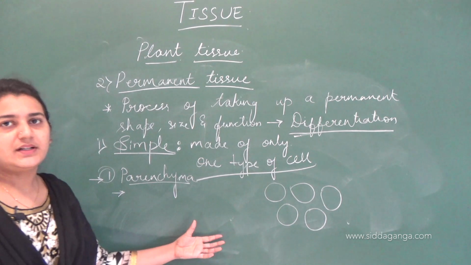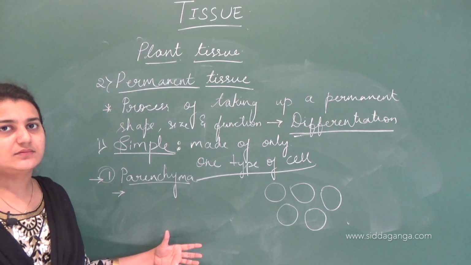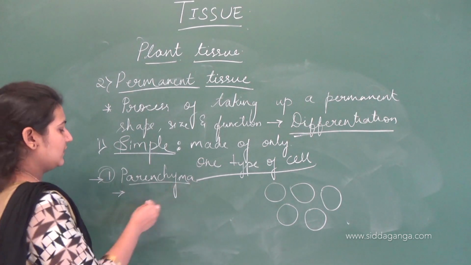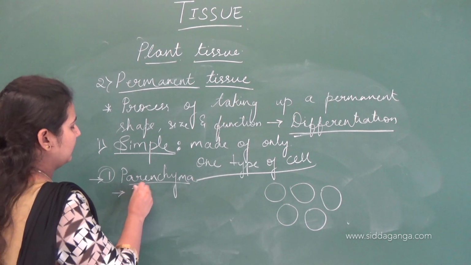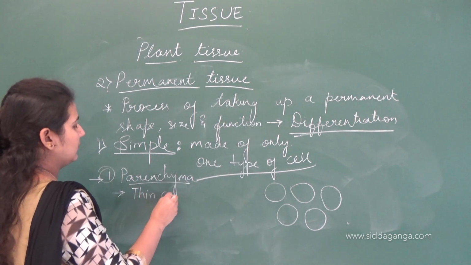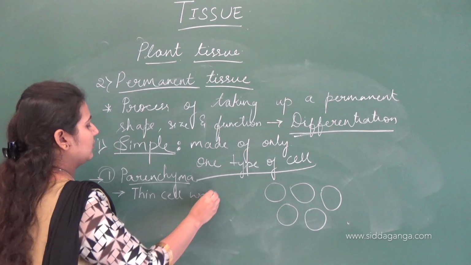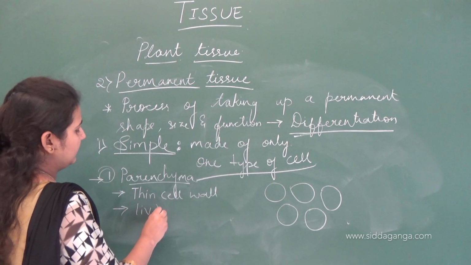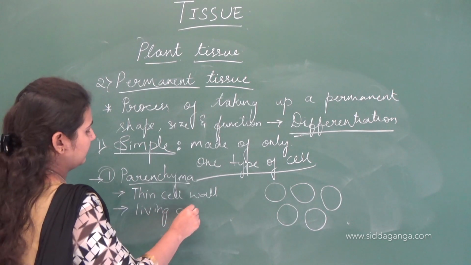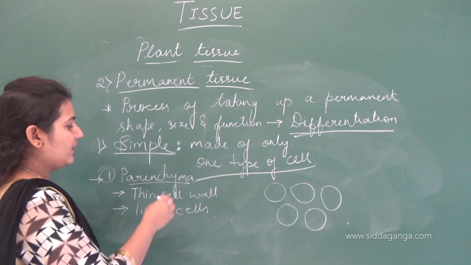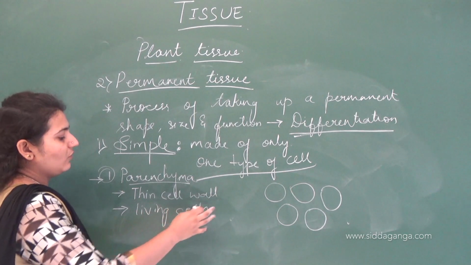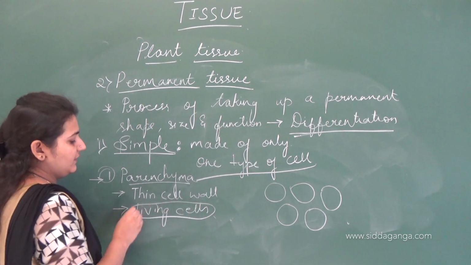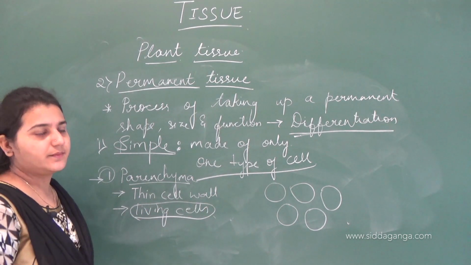This is how parenchymatous cells are present. As you can see, they have thin cell walls, and these are living cells having protoplasm.